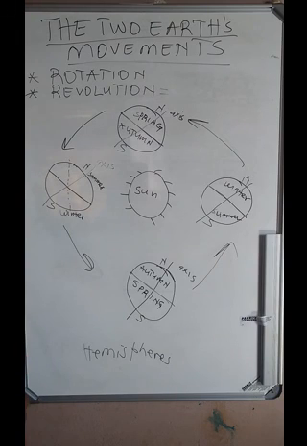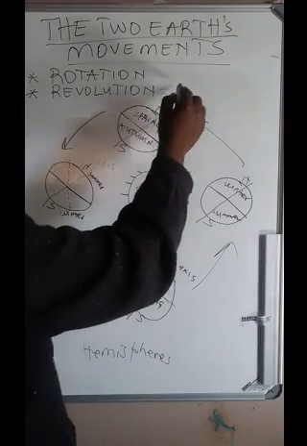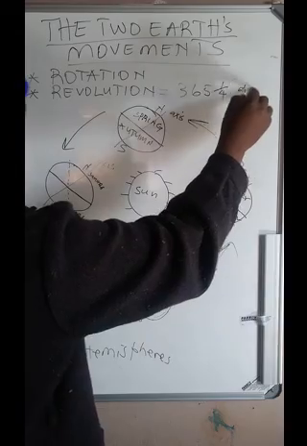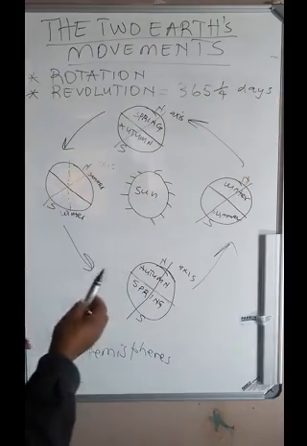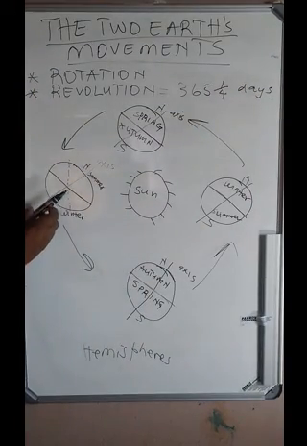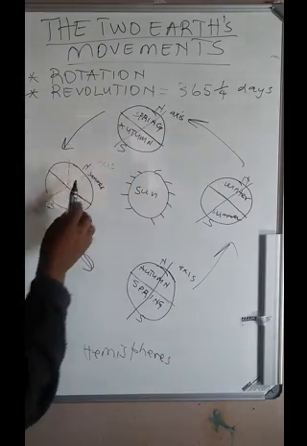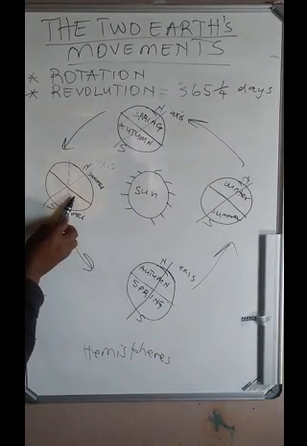So the changing of the seasons is as a result of the earth's revolution. It takes about 365 and a quarter days for the earth to move from this position around the sun and come back to this position.